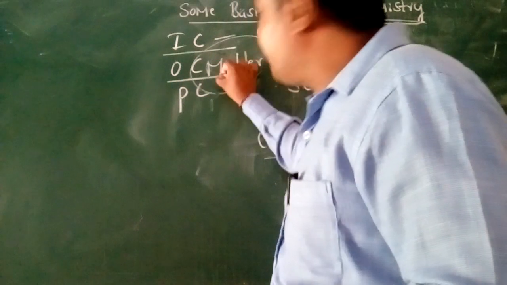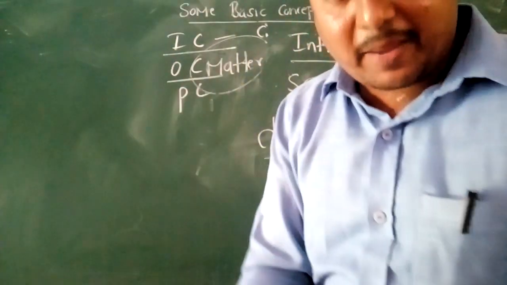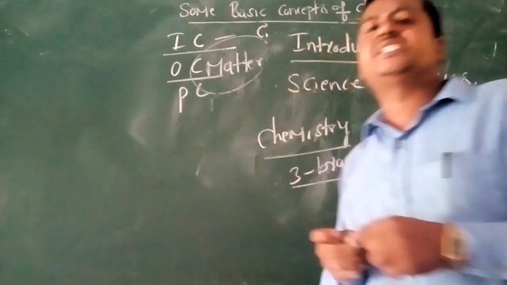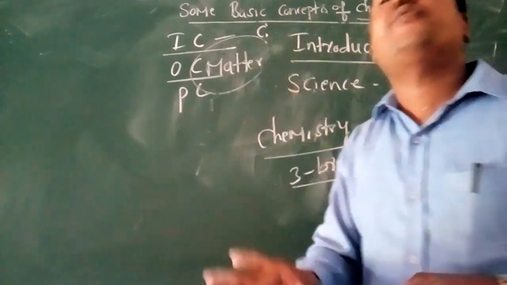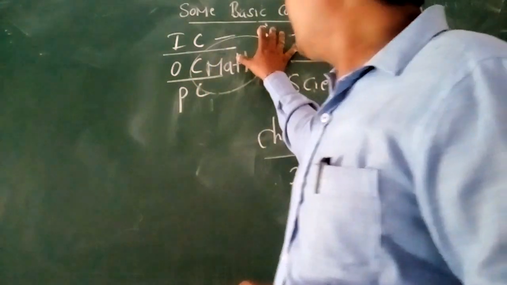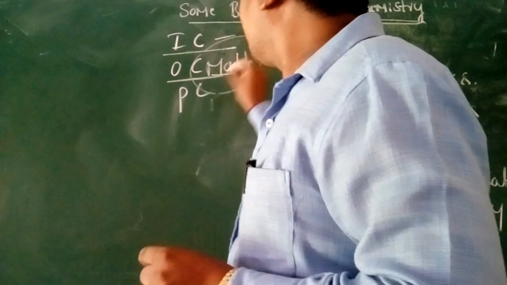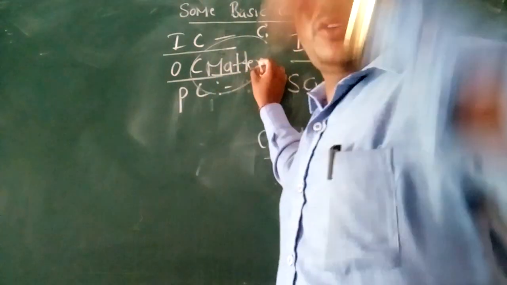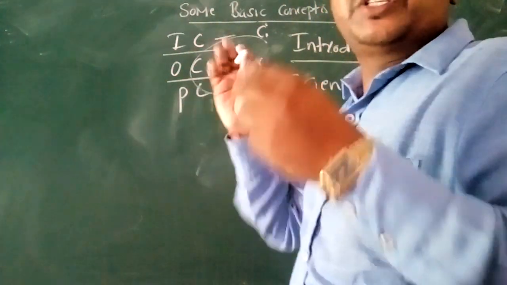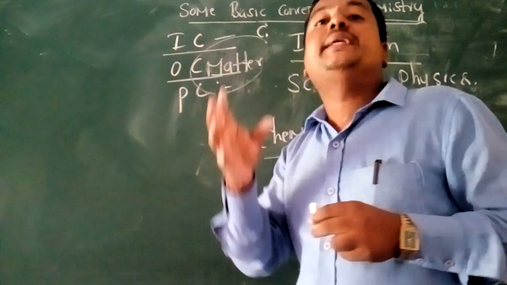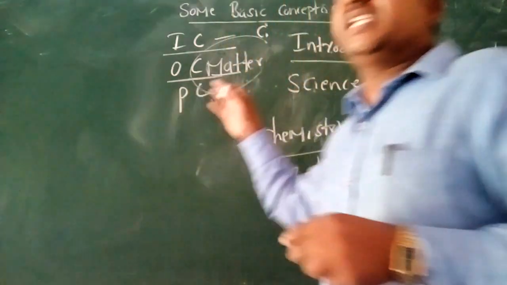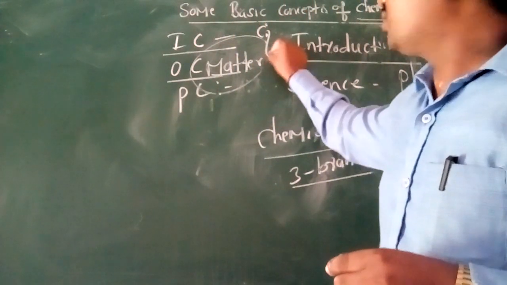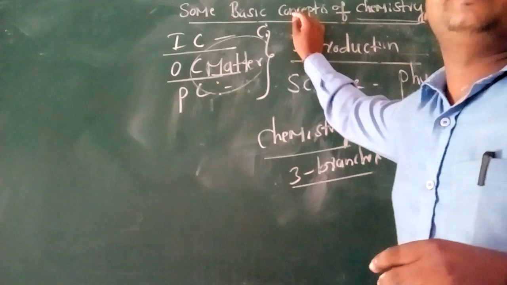Organic chemistry is a branch of chemistry which deals with the study of carbon and its derivatives, the hydrocarbons. Next, physical chemistry is a branch of chemistry which deals with the fundamental principles and the physical and chemical changes in various processes. So we call it physical chemistry.